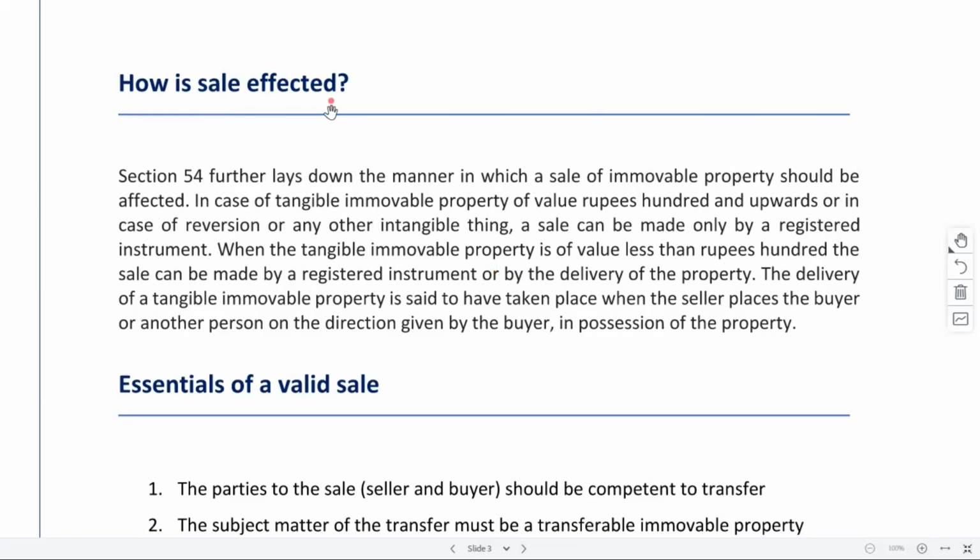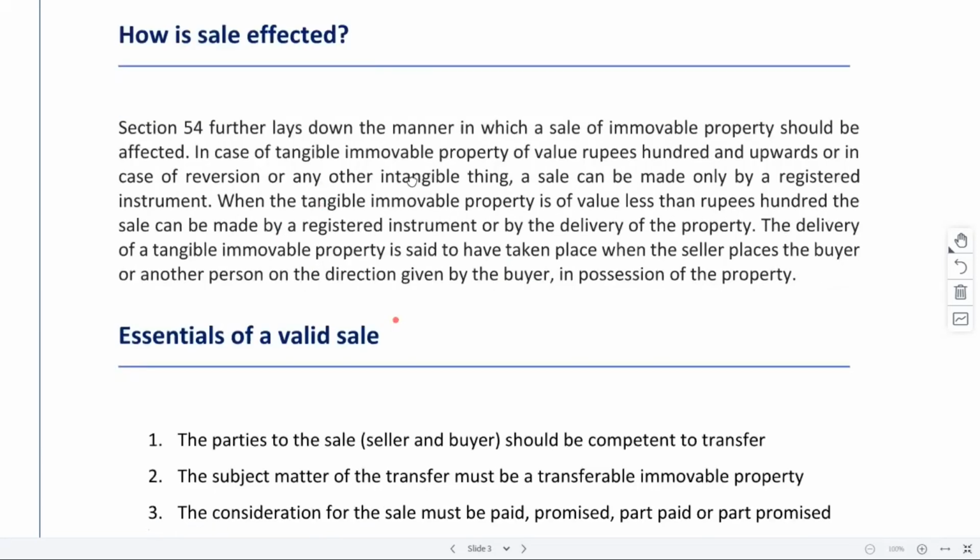So how sale is effected, that is the provision. And anyways, otherwise also if there are some rules or regulations applicable, you accordingly need to obey those rules and regulations also. These are the basic things which we will have to follow, whatever is the formality. And accordingly we can get the sale done.